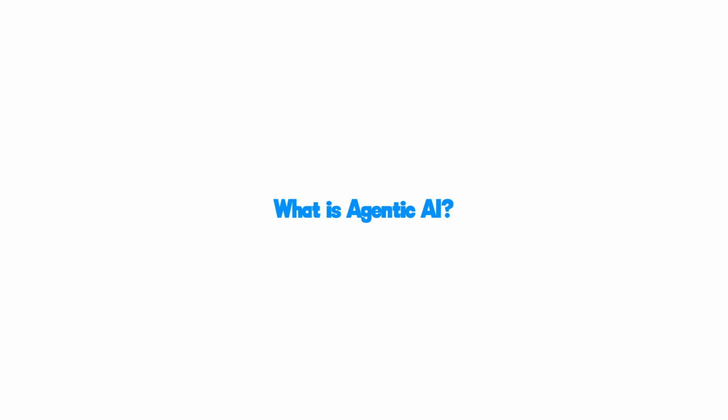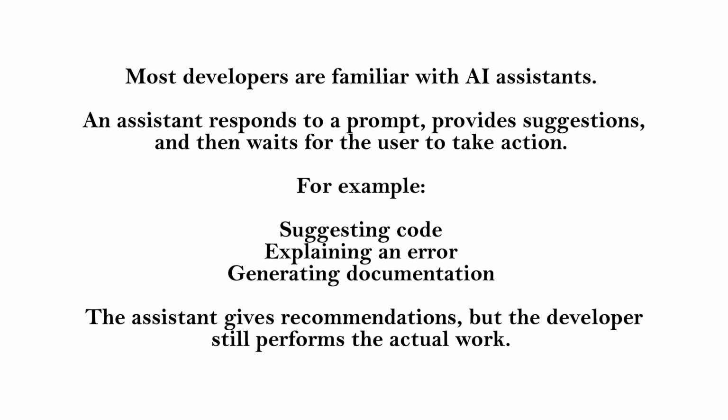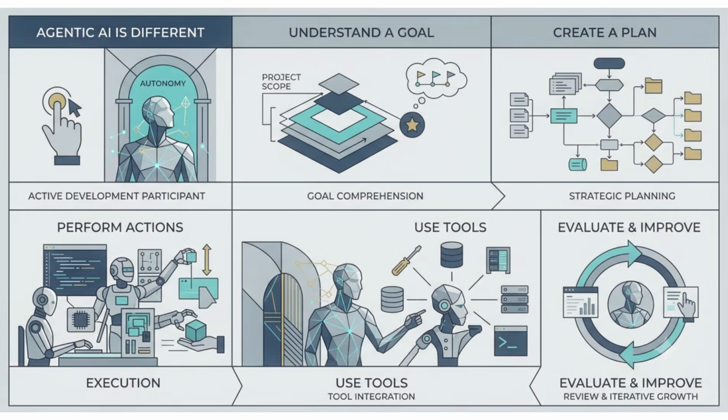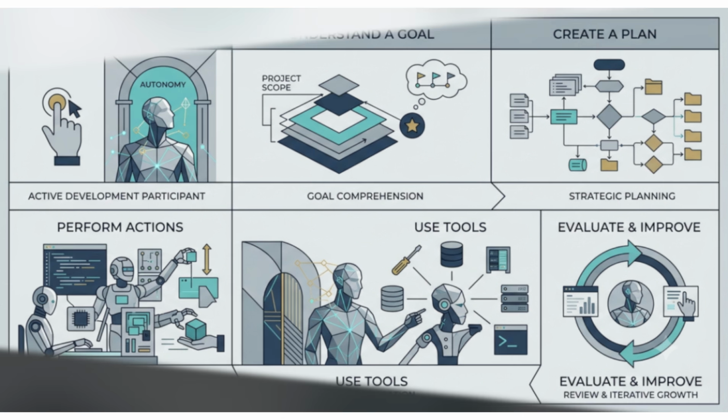What is agentic AI? Most developers are familiar with AI assistants. An assistant responds to a prompt, provides suggestions, and then waits for the user to take action. For example, suggesting code, explaining an error, generating documentation. The assistant gives recommendations, but the developer still performs the actual work. Agentic AI is different. An AI agent can understand a goal, create a plan, perform actions, use tools, evaluate results, and improve its work based on feedback. Instead of simply helping development, agents actively participate in development.